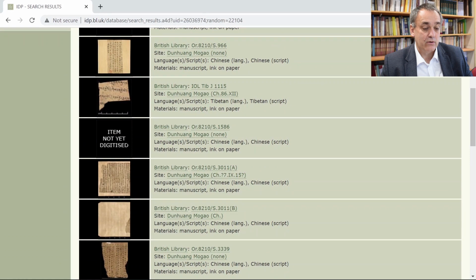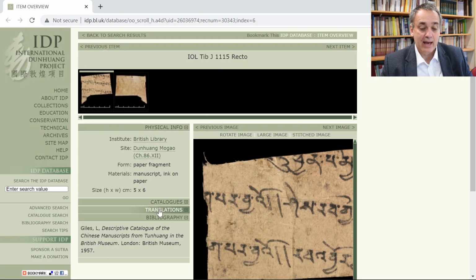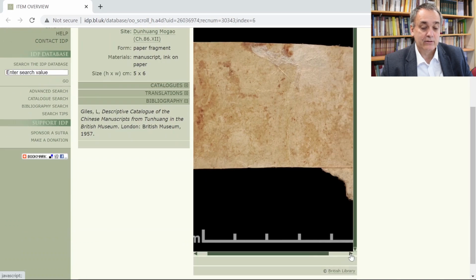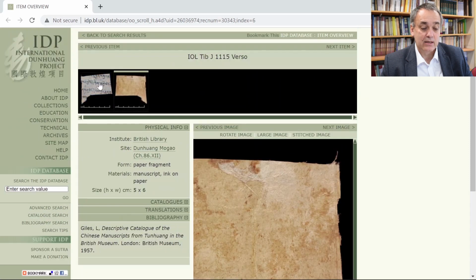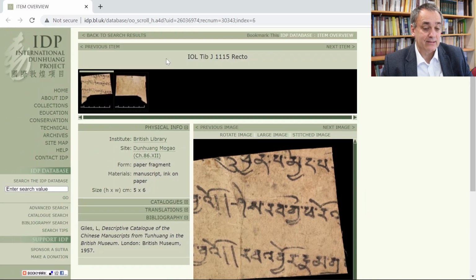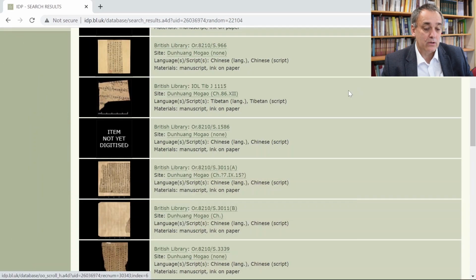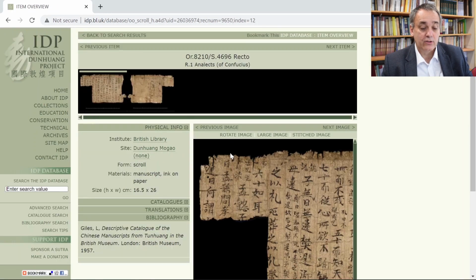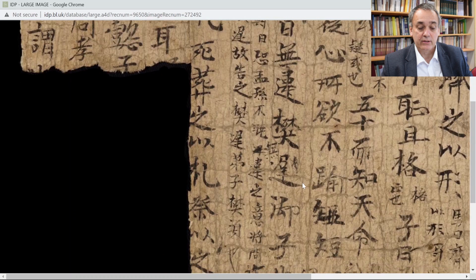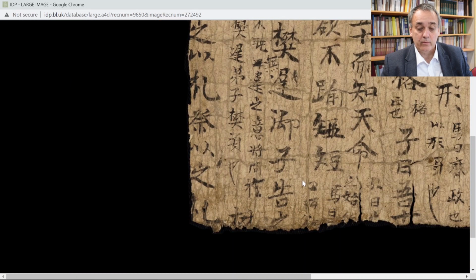And then occasionally you find, say in this case, you have a Tibetan manuscript, and let's take a look at it because I'm curious why they would think there's an analect on it. And it is a fragment of a Tibetan manuscript, and I don't see any Chinese on it. I'm not sure if the Tibetan text is the Analects, probably not, but most likely this is a false result, and so you have to discount this. In other cases you can find a text and you'll see that it is in fact the Analects of Confucius, and so this is a hit that you want to know about.